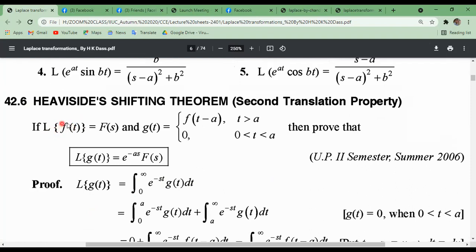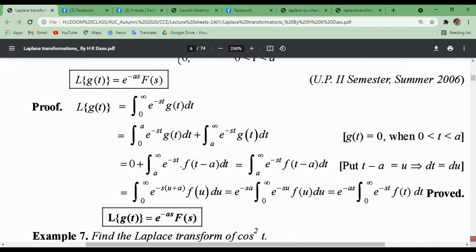If the Laplace transformation of f(t) is F(s), and another function g(t) equals f(t minus a) where t is greater than a, and g(t) equals 0 where t lies between 0 and a, then the Laplace transformation of g(t) will be e^(-as) F(s). Now we'll try to prove this theorem, the Heaviside shifting theorem or second translation property.